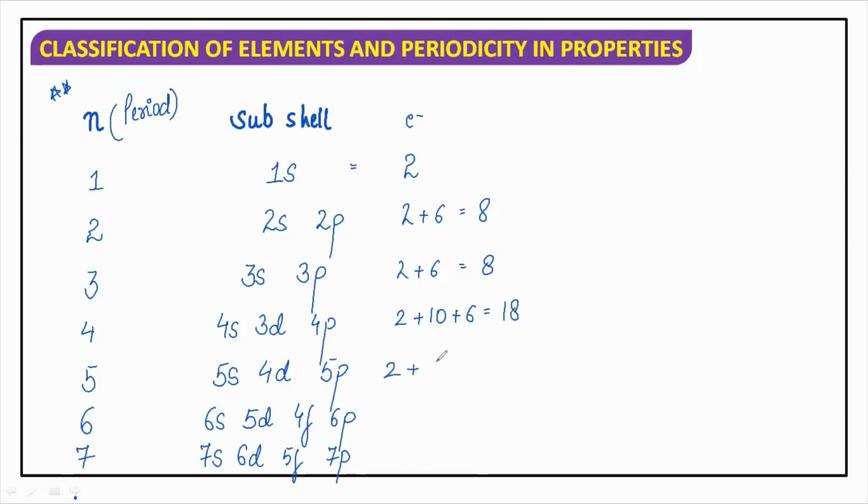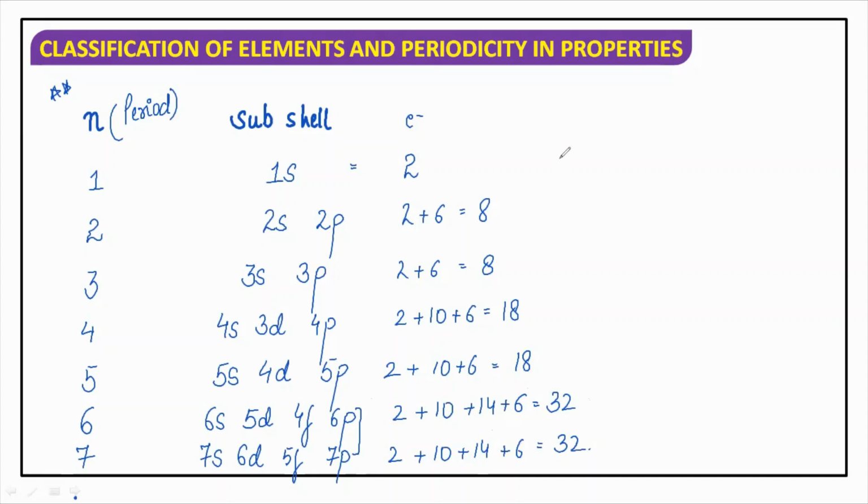Again, 2 plus 10 plus 6, which will again come out to be 18. And for these two, what will it be? 2 plus 10 plus 14 plus 6. So it will come out to be 32. Similarly, 2 plus 10 plus 14 plus 6 will be 32.